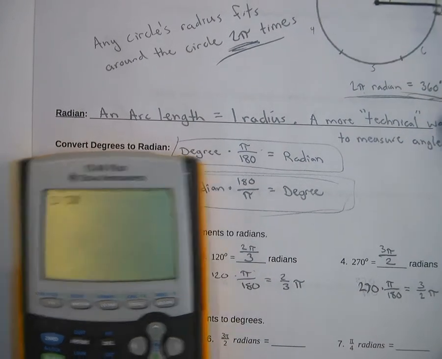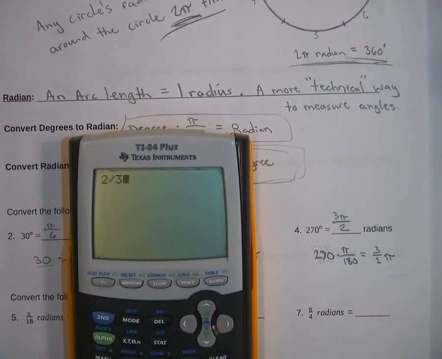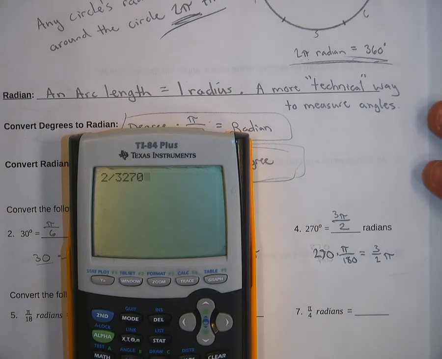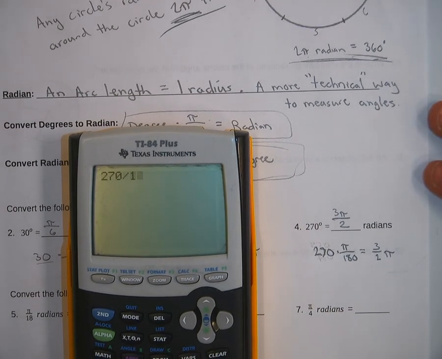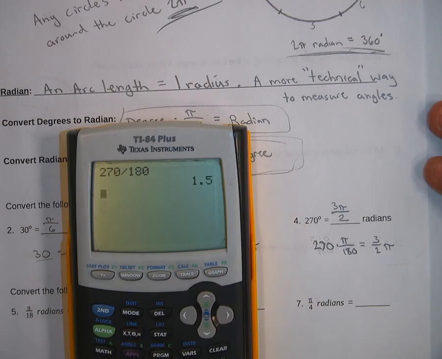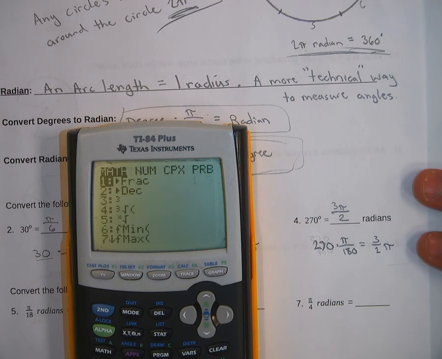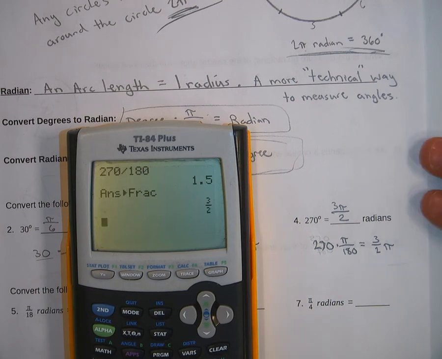Again, it gets complicated if you don't have a way of doing that. I know it's a little tricky. On the next one, 270 divided by 180, you get 1.5, but don't write the decimal in there. We're not going to multiply an infinite decimal by another decimal. You're going to switch that into its fraction, which is 3/2. So 3 pi over 2.